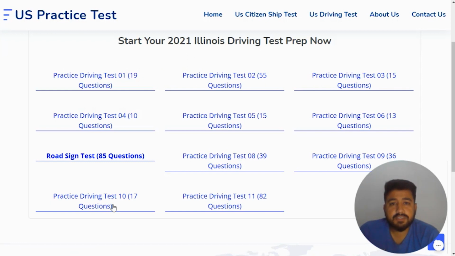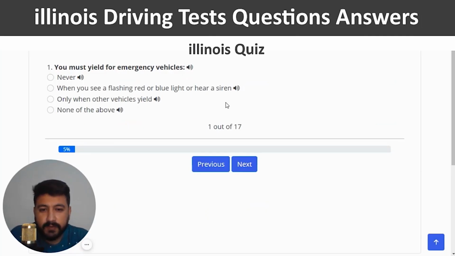We are done with the first 8 quizzes, and now it's time to move to the second last quiz, which is number 9 actually. This quiz has 17 questions. So I'm going to click on practice test number 9. Here we go. The first question is you must yield for emergency vehicles. The right answer is when you see flashing red or blue lights or hear a siren. So let's click on the second option.